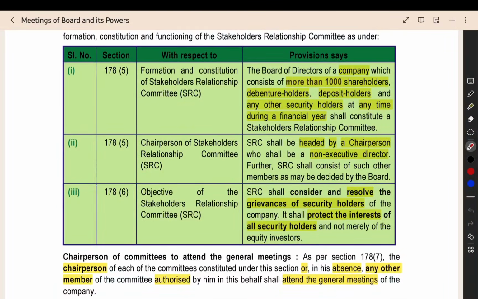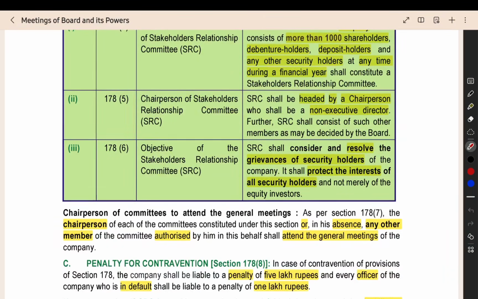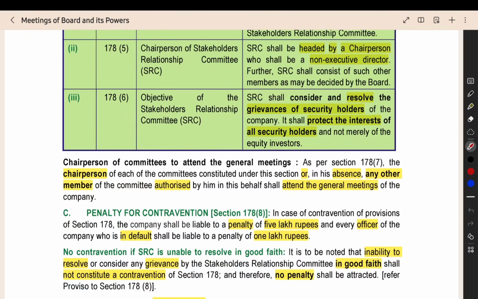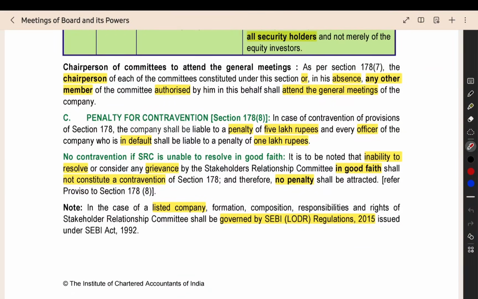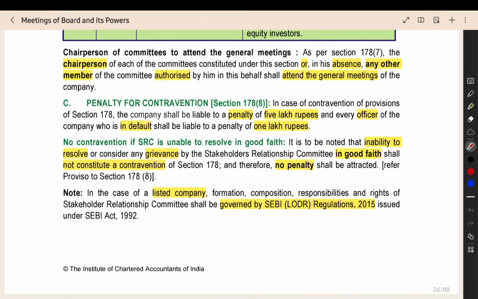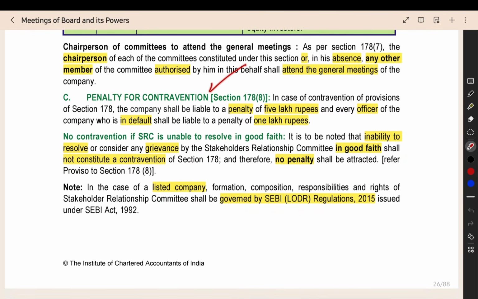Then, in a company where more than 1,000 people are there in the form of stakeholders, these people together you can call them stakeholders. Then you have to appoint the stakeholder relationship committee. The stakeholder relationship committee will be headed by a chairperson. I told you that there will be a chairperson for every committee, and this chairperson will be a non-executive director. Their objective is to protect the interest of the 1,000 members, the security holders they are having. The chairperson of the stakeholder relationship committee will be attending all the board meetings and the general meetings, everything should be attended by the person.